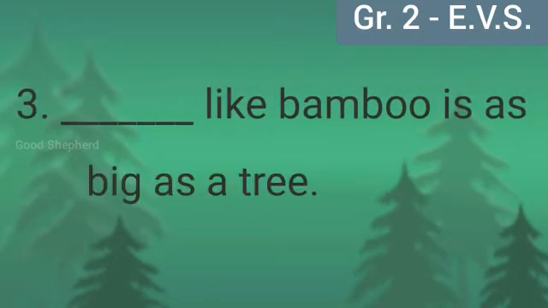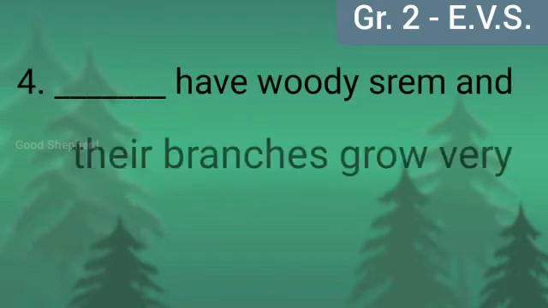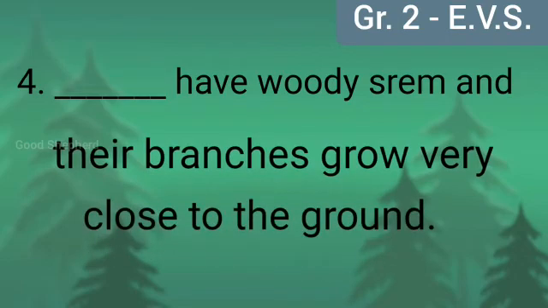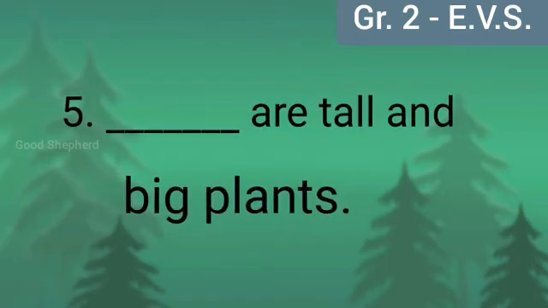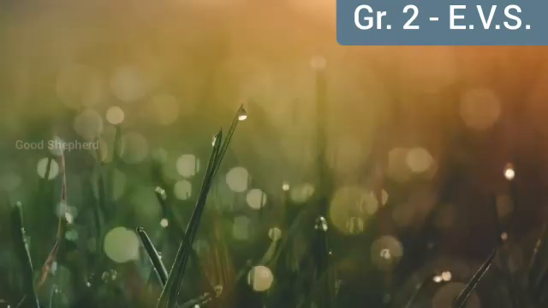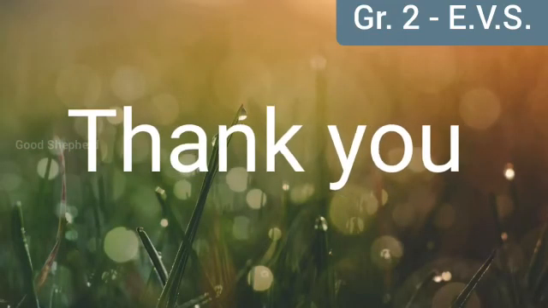Third question, dash like bamboo is as big as a tree. Fourth question, dash have woody stems and their branches grow very close to the ground. Fifth question, dash are tall and big plants. Write the answers in your rough note.